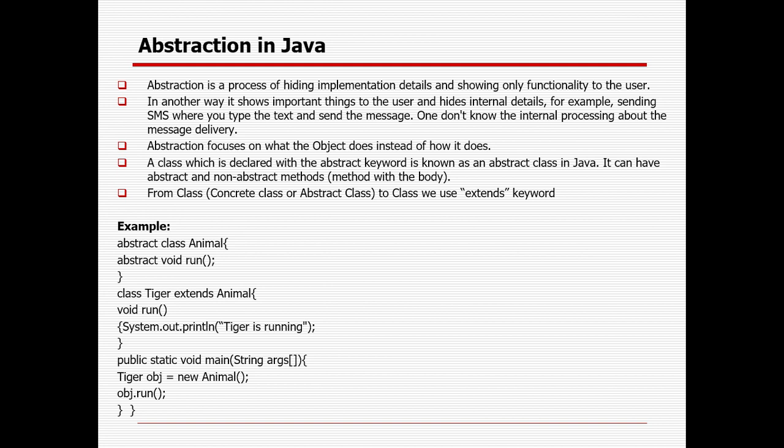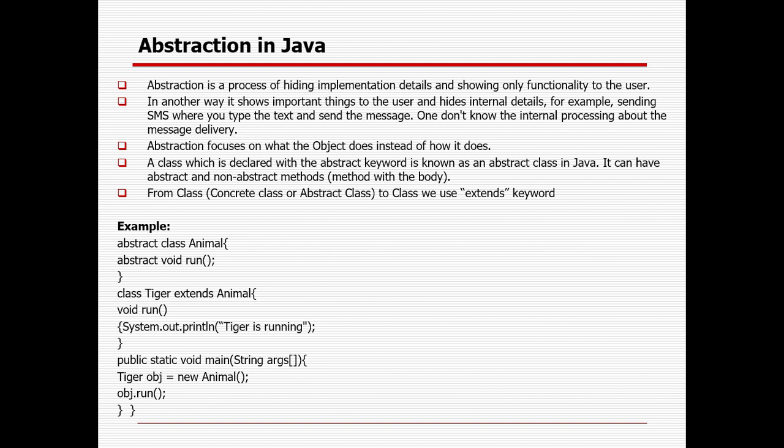You are sending some SMS, sending some mail, right? Are you getting to know the internal structure of how the mail is being sent or not? No, but you are sending a mail and somebody is receiving a mail, right? The internal structure is not shown to the other person. So that is called abstraction: hiding the implementation detail and showing the functionality to the user. In other words, it shows important things to the user and hides internal detail.